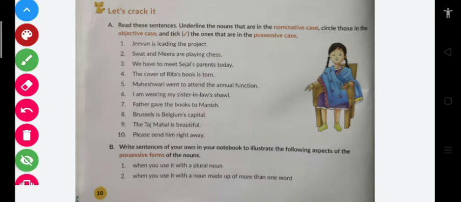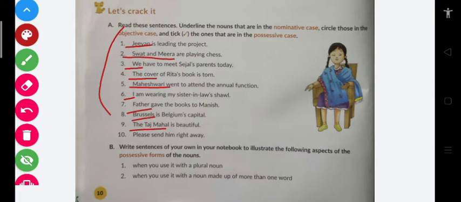Now when is it the nominative case? Whenever there is a nominative case, it has to be the subject. So Jivan is a subject, Swati and Meera are subjects, we is a subject, the cover is a subject, Maheshwari is a subject, I is a subject, father is a subject, Brussels is a subject, the Taj Mahal is a subject. Please is not a subject. When there is a noun and it comes at the start, we call it a subject. As simple as this.